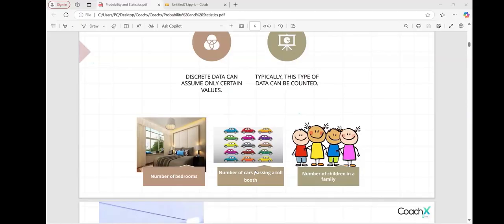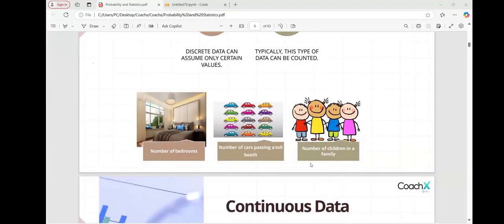Thanks for the explanation. Yes, but my thought was that the toll will be continuous. Okay, I agree with your points, Siddharth. But I thought that in a particular day there will be a flow of cars, but I didn't think about the exact number. Here we are just considering the number of cars that are coming today. Okay, that's okay. So let's continue the class, or let's talk on the point.